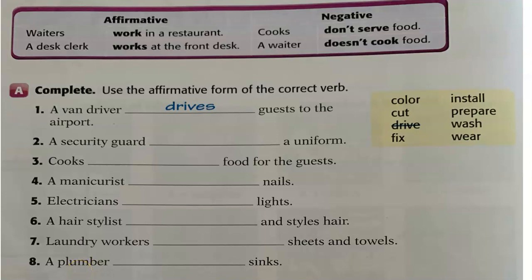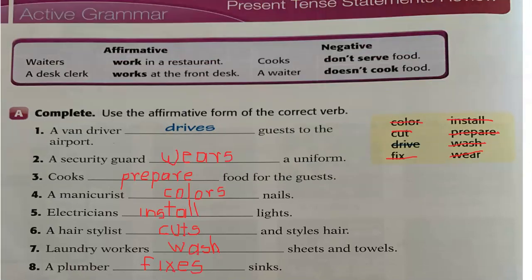Okay, so when you finish, you have to compare. Number 2, wears a uniform. Ponerse uniforme. Wears with letter S because it's only one security guard. Number 3, prepare, no letter S because it's many cooks. Aquí está en plural. Number 4, a manicurist is only one. You have to add letter S. Electricians is plural.